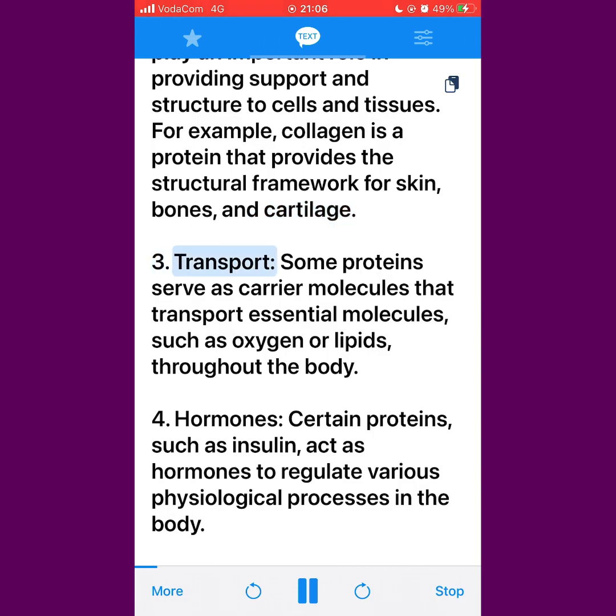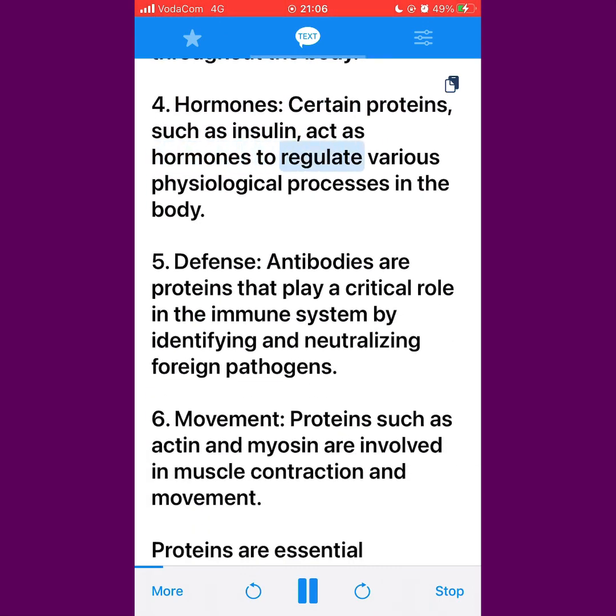3. Transport. Some proteins serve as carrier molecules that transport essential molecules, such as oxygen or lipids, throughout the body. 4. Hormones. Certain proteins, such as insulin, act as hormones to regulate various physiological processes in the body. 5. Defense. Antibodies are proteins that play a critical role in the immune system by identifying and neutralizing foreign pathogens.